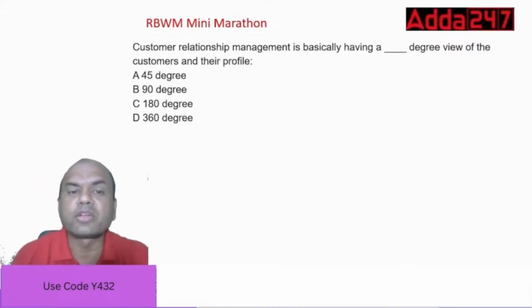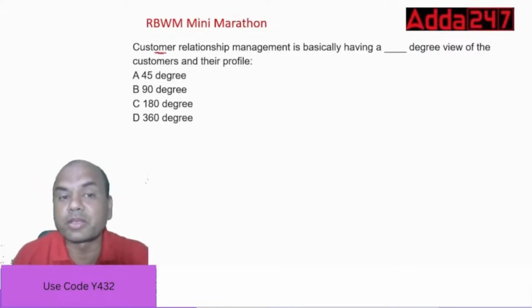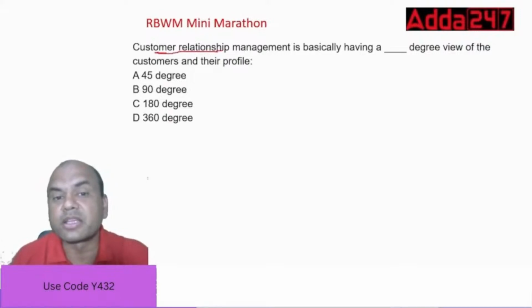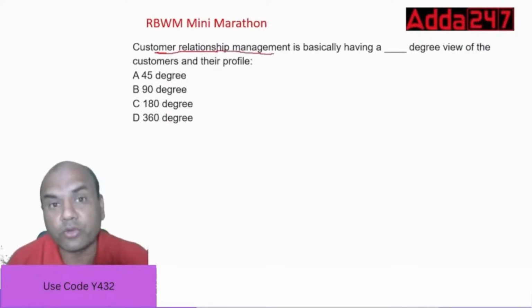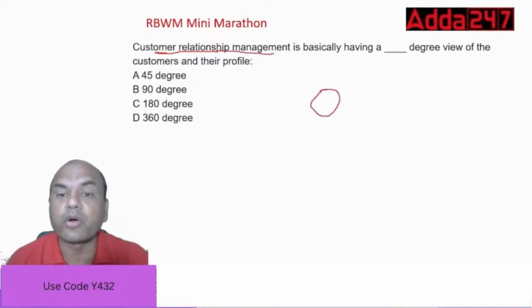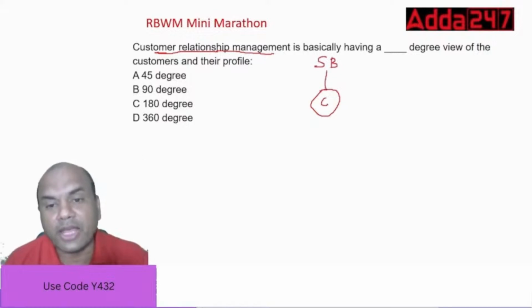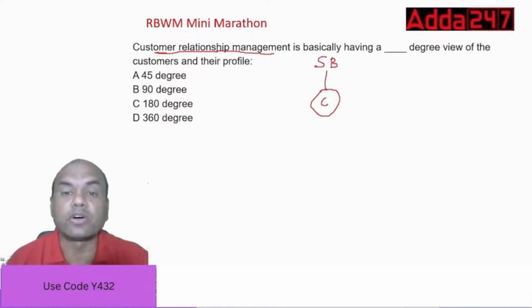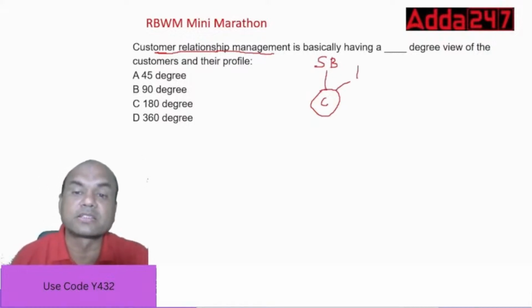CRM. CRM is what? CRM is a software. Remember, CRM is customer relationships management. It's a software nowadays used in the banks. It checks the customers from all the angles. If this is a customer and this customer is having, let's say, a savings account with you, CRM tracks this customer on the basis of, number one, transactions.